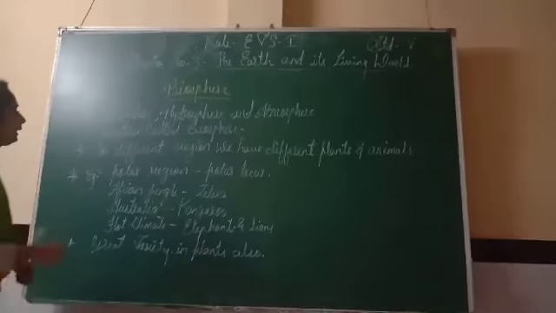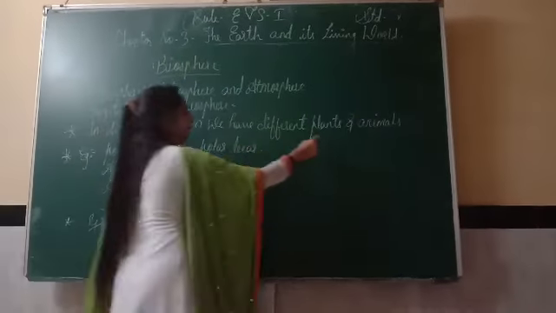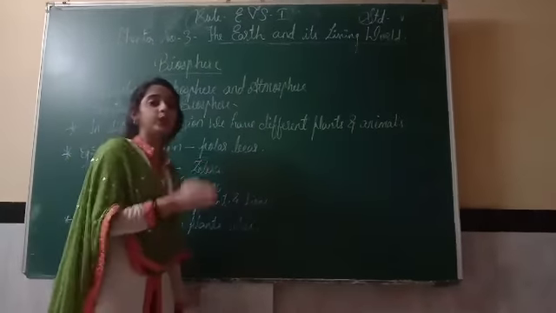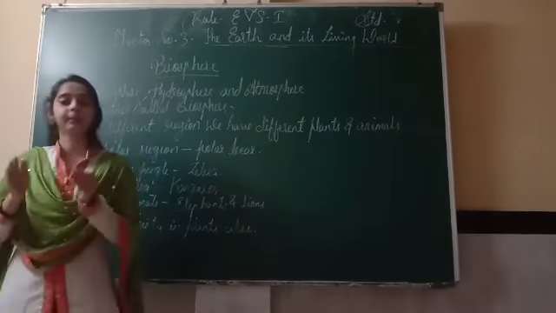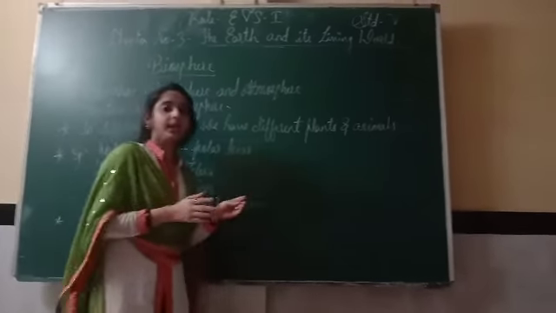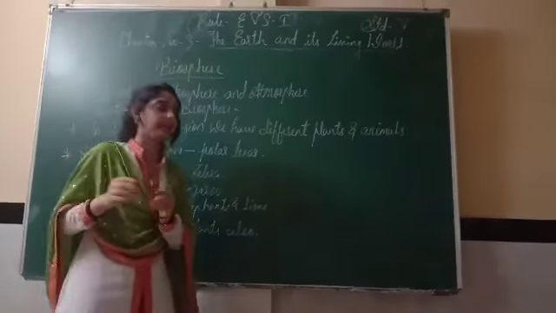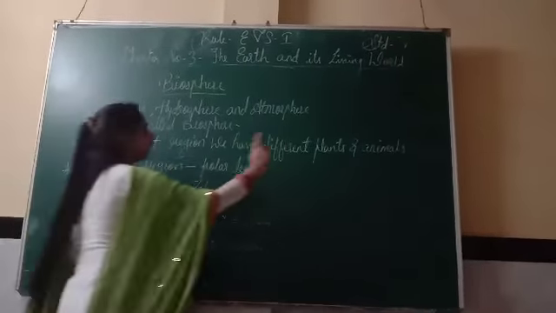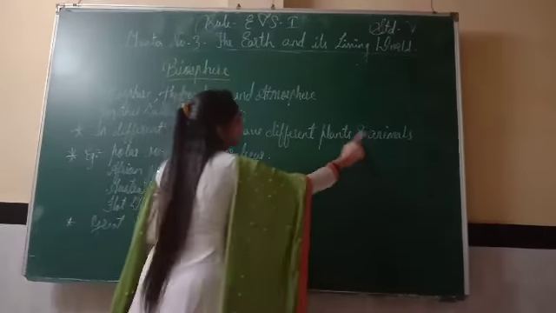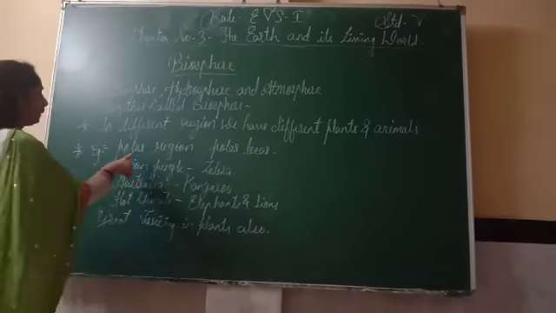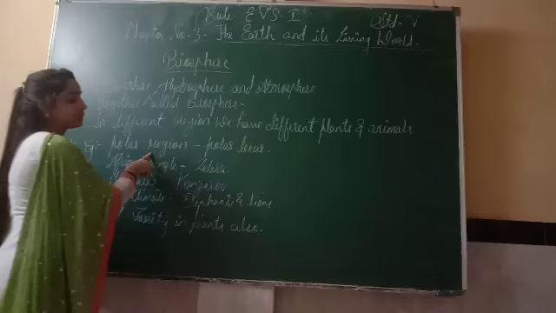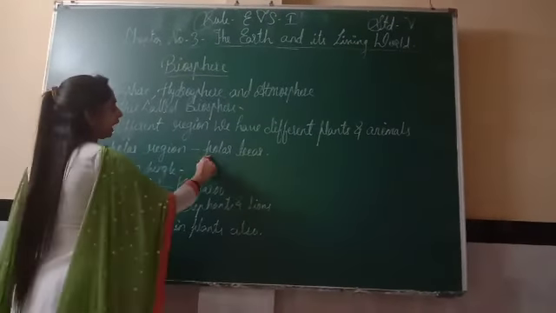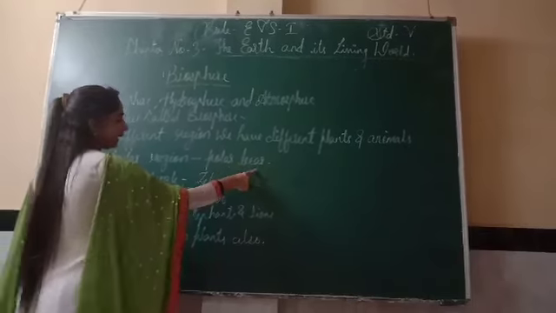Now the next is, in different regions we have different plants and animals. Means all regions have their particular different climate. In some regions we have hot climate and in some regions we have cold climate. So according to their climatic condition or region, there are differences between plants and animals. For example, polar region. Polar region is a very snowy and cold region. So in polar region we have the polar bear, an animal.